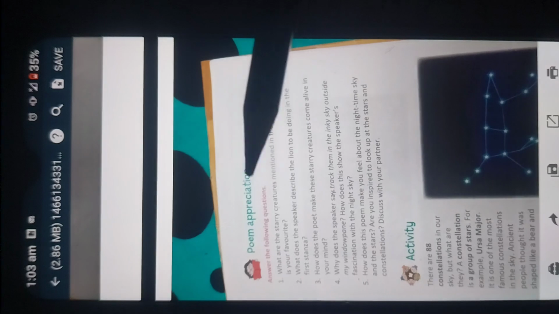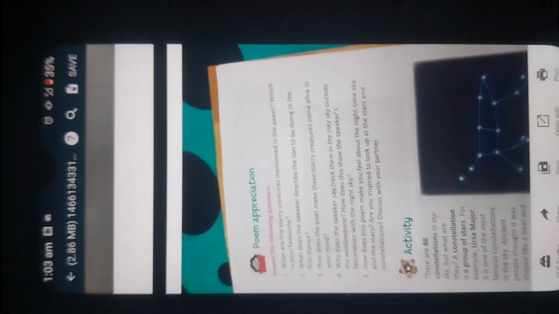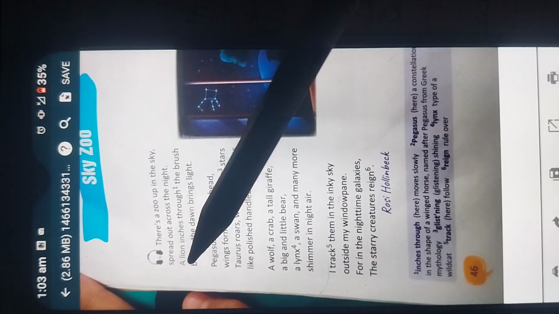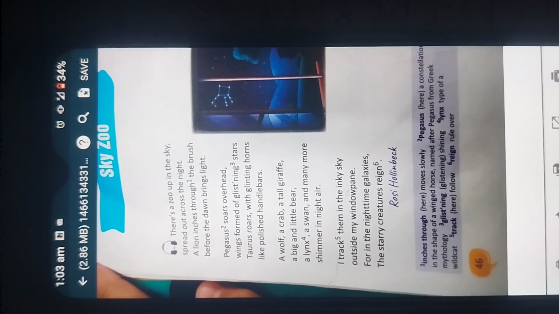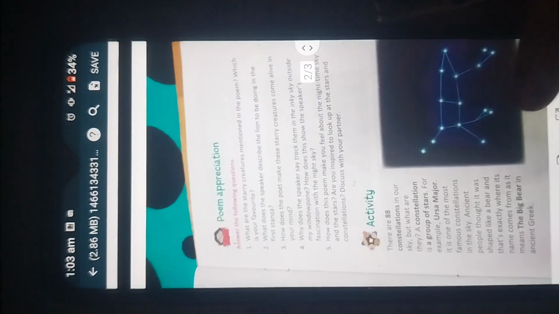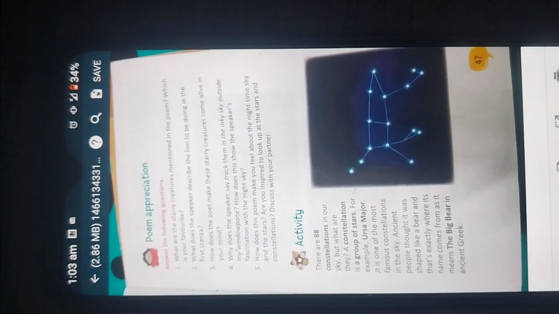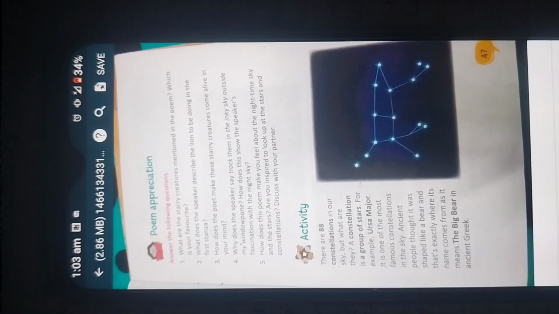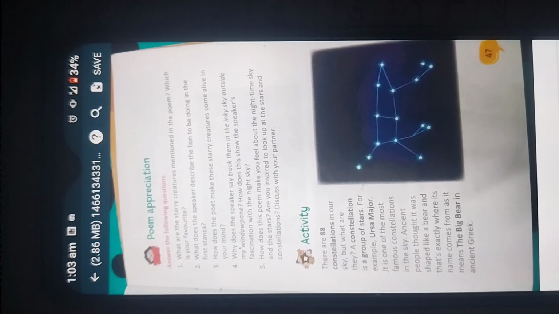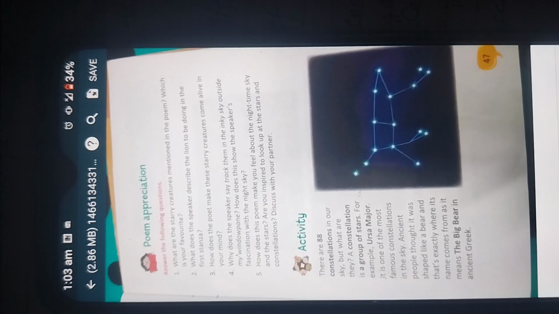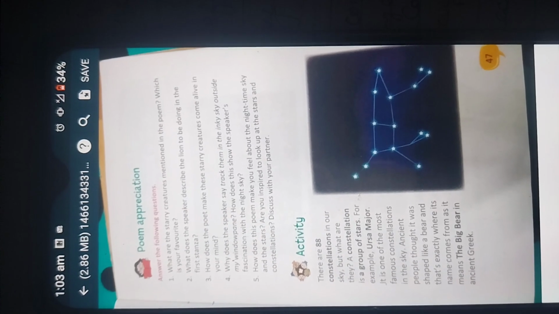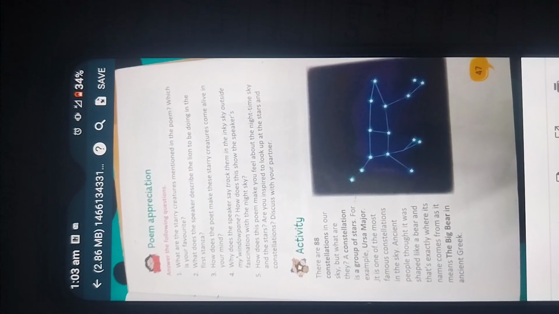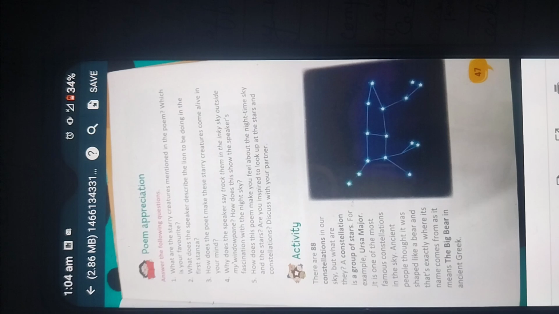Now the second question: what does the speaker describe the lion to be doing in the first stanza? Let's see, what is the lion doing? The lion is jumping, right? A lion inches through the brush. Fine. Let's move to the next question. It's asking, how does the poet make these starry creatures come alive in your mind? You can write that the poet's lively description of these creatures makes them come alive in our mind.